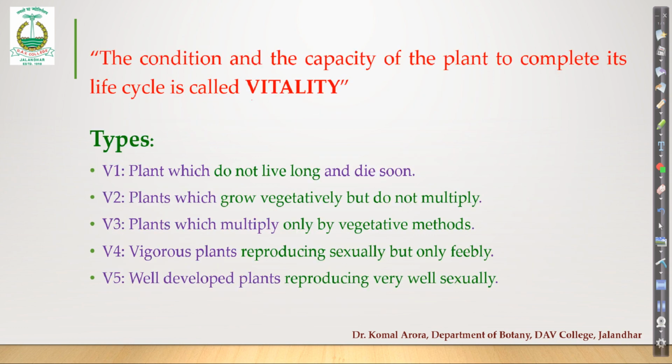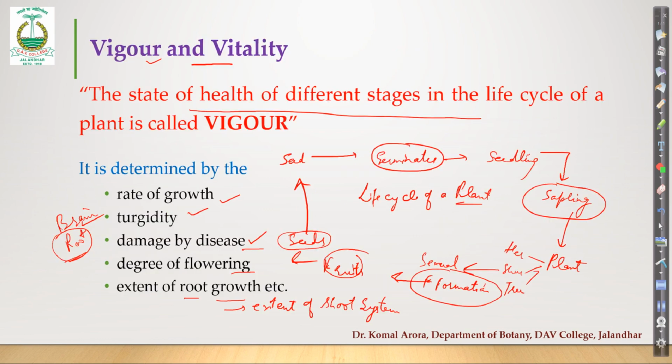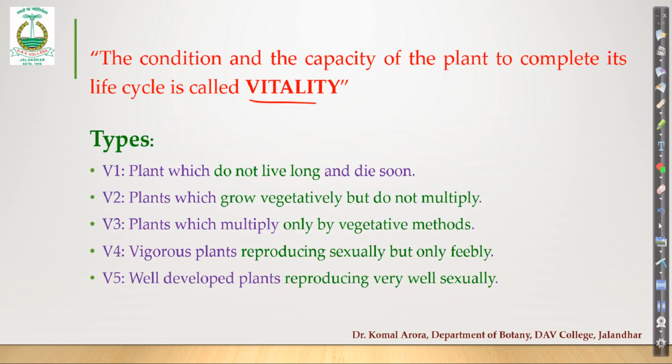Now, the second term is vitality. What is vitality? Okay, vigor was the health of the plant at different stages. Vitality is whether that plant is capable of completing its life cycle. As I told you in the previous slide, this is the life cycle of a plant. It has to start from a seed, it should end with a seed. That means its life cycle is complete. Now, is the plant capable of completing its life cycle? That will be called its vitality. So, depending upon vitality, we have 5 different classes of plants.